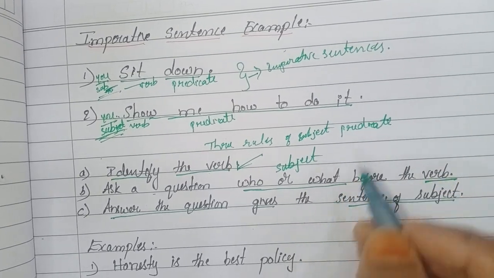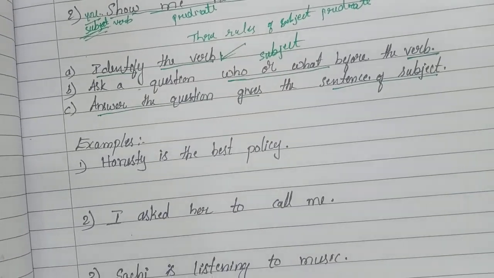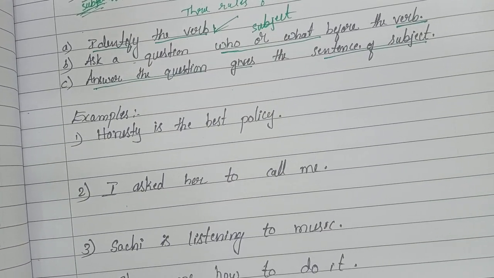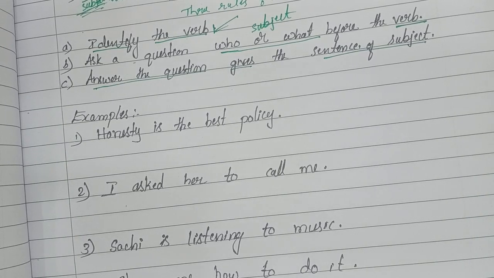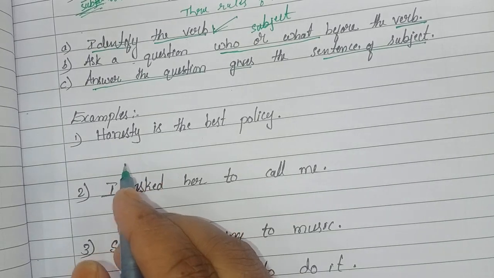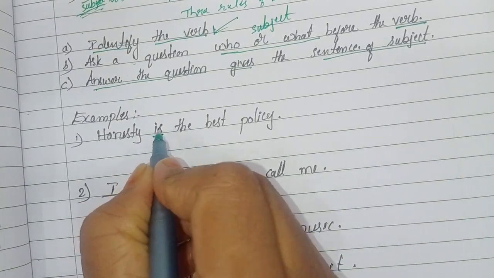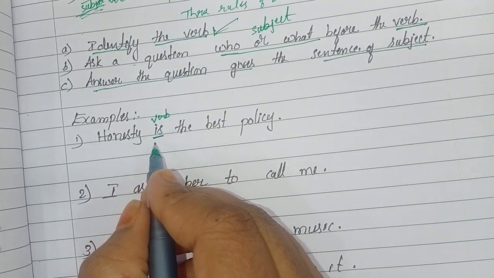Okay friends, next I give some examples. With this we can easily understand what the subject and the predicate are. After looking at these examples, you will be able to identify the subject and the predicate. The first example is, honesty is the best policy. Here is is the verb. We have to first identify the verb.